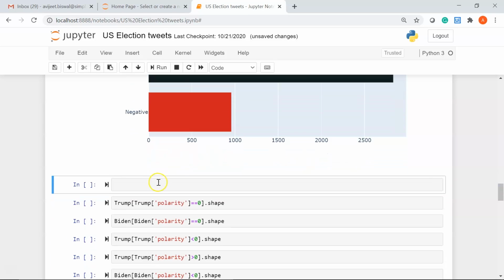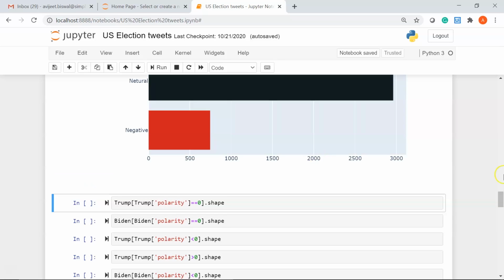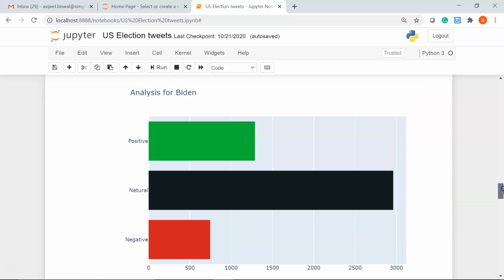Now let me call that function once again. So I'll write exp_graph, which is my function name. Then I'll pass in my parameters. This time I'll take Biden, and the title I'll put is analysis for Biden. If I run it, okay, you can see the plot for Biden now. If I hover over, there were 1,290 positive tweets for Biden and 747 negative tweets.